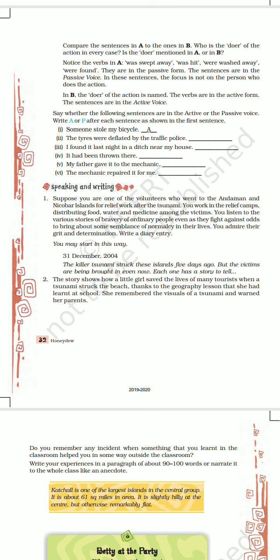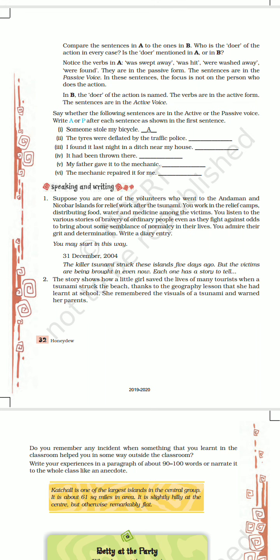And remember one more thing, dear students, in passive voice there will be a B family member and the verb's third form. Verb's third form is past participle. In a passive voice, verb's third form will be there 100%. And what is B family? In B family, there are 8 members: be, is, am, are, was, were, being and been. Out of these 8 members, any one member will be there and verb's third form will be there.